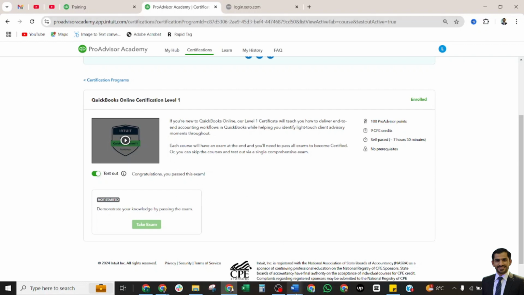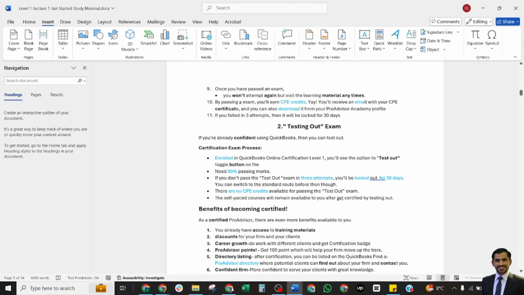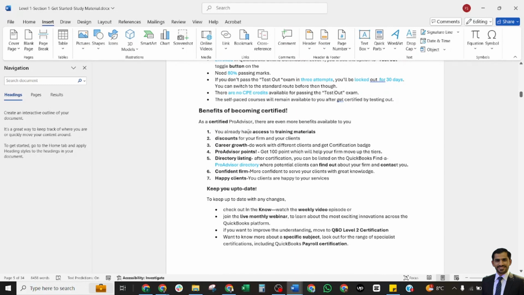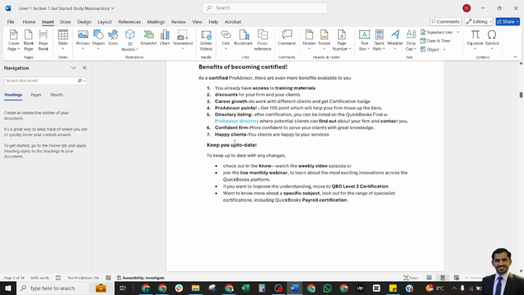Okay, now we move to our lesson. This was the testing out exam. I show you what the benefits of becoming certified are. There are many benefits. You have access to training materials. You can have a discount for your firm and your clients. And this is good for career growth, to work with different clients and get a certification badge and ProAdvisor points.